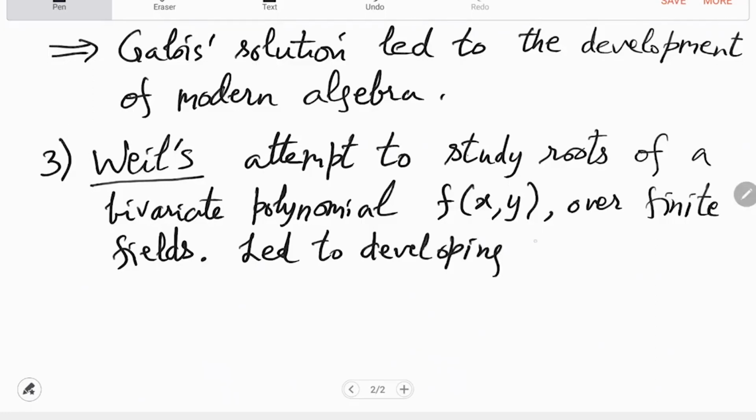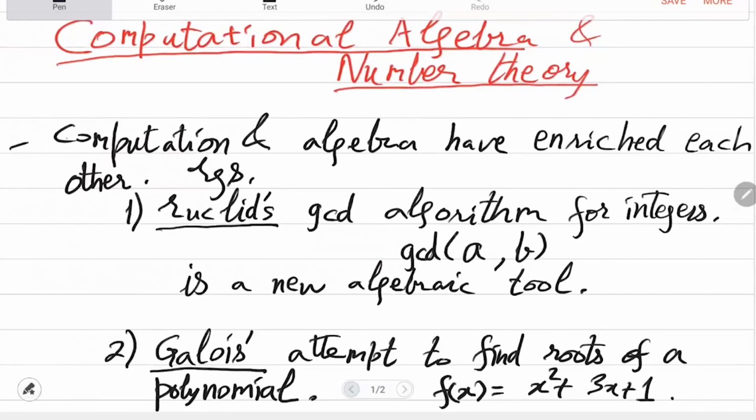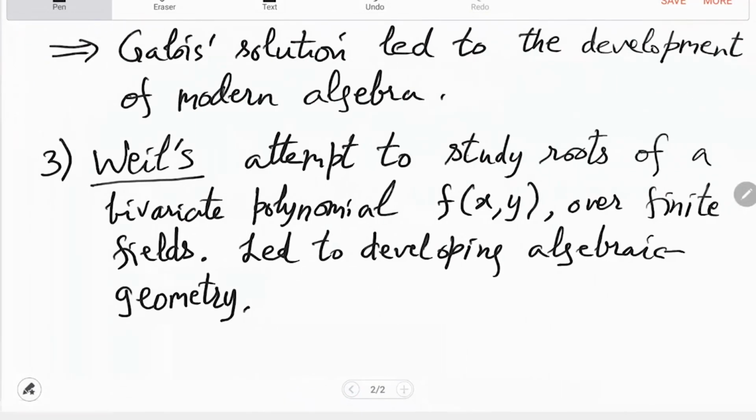Which we will not do here. This is again just a broad motivation. So these are the 3 examples. Euclid's algorithm, Galois, you can say, formula, or the impossibility of a formula to find roots of a univariate polynomial. And third is what can you say about the root structure of multivariates over finite fields, say.